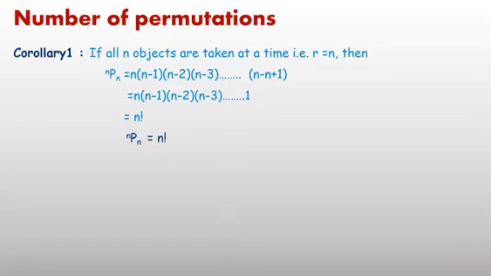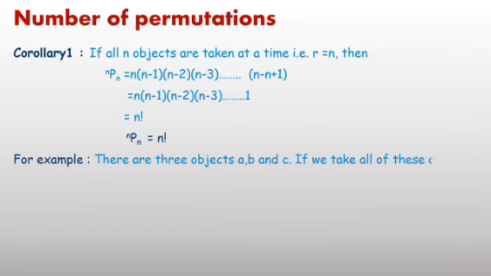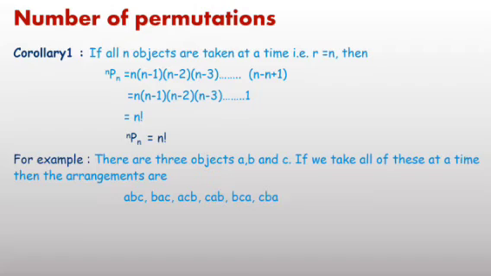nPn means the number of objects given is n and the number of objects you are going to take at a time is n, meaning all objects you are going to take at a time. Then the number of permutations, the number of arrangements, equals factorial n. For example, 3 objects, we have already taken A, B, C. If we take all these at a time, then the number of arrangements: one option is to use the formula nPn.